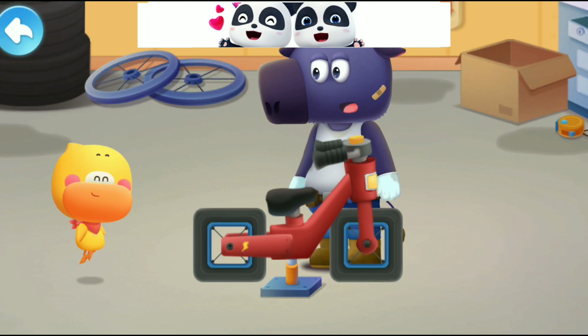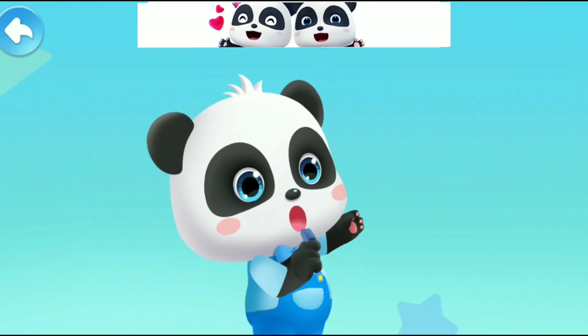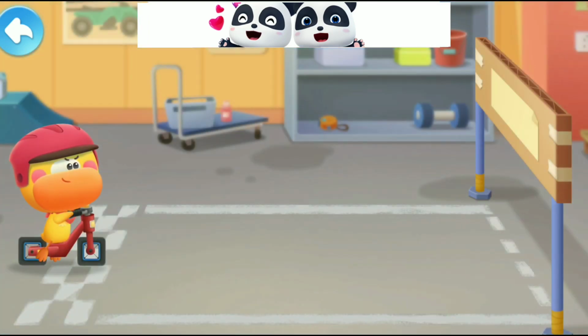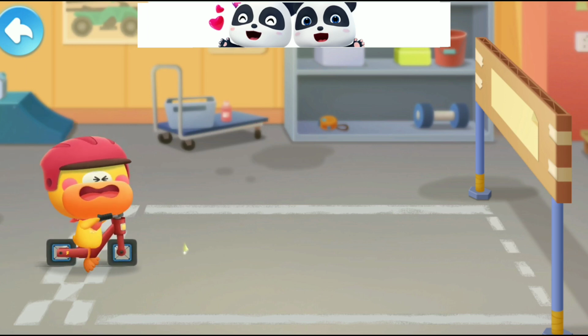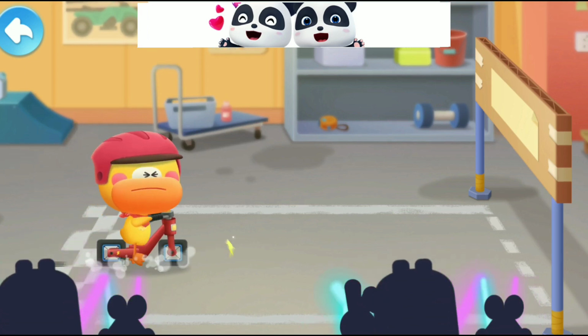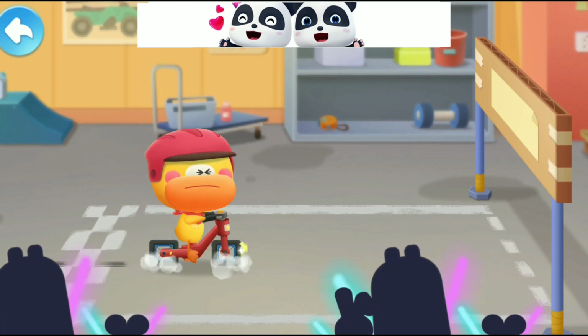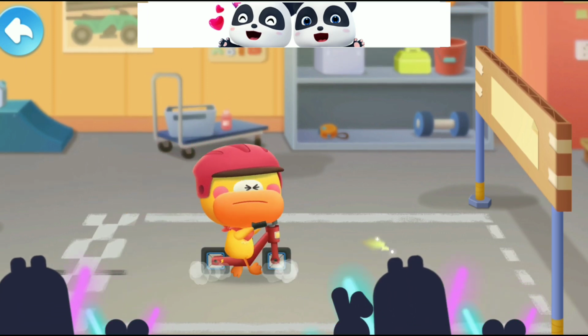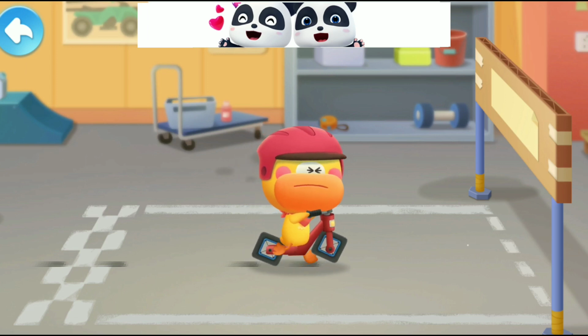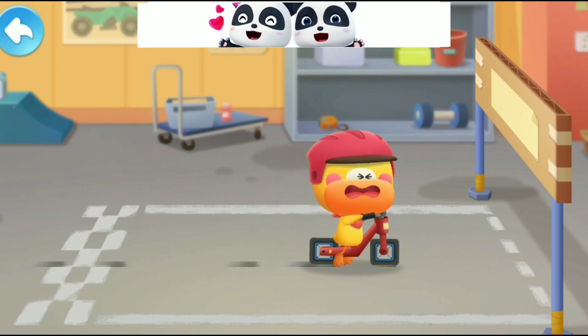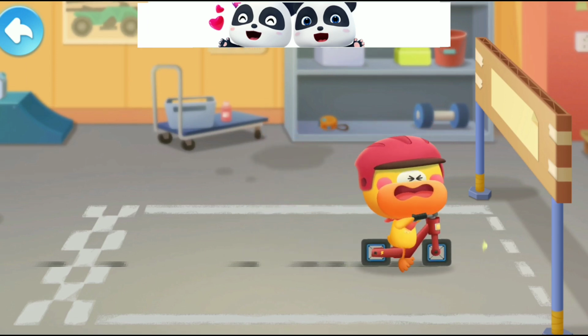Let's try out the new wheels. Go! The square wheels barely move. Quacky is working so hard. It's so tiring.